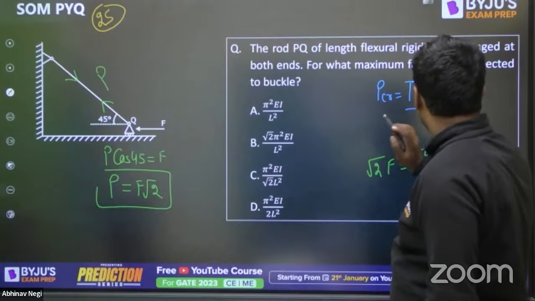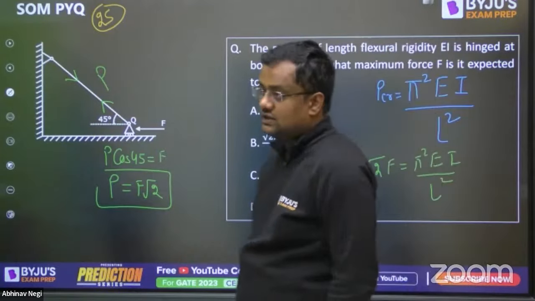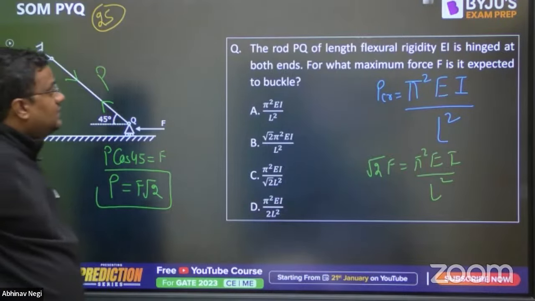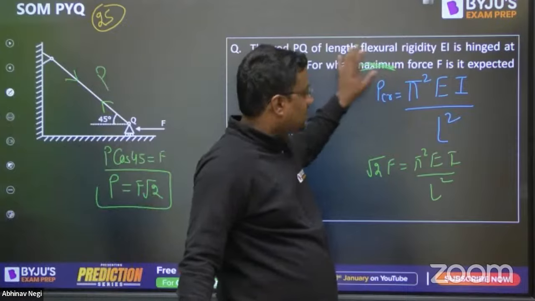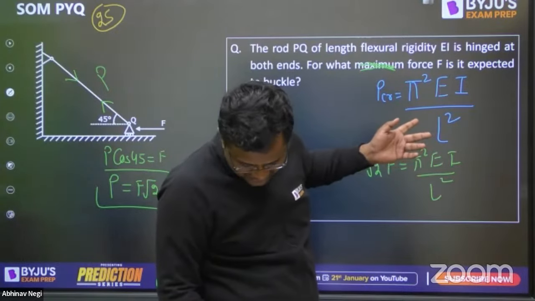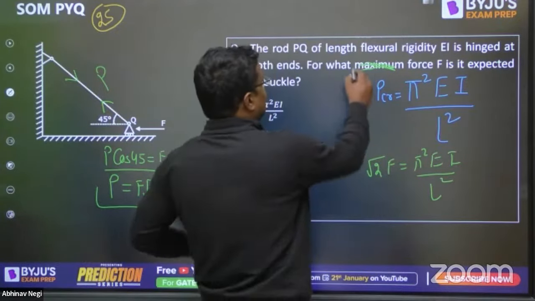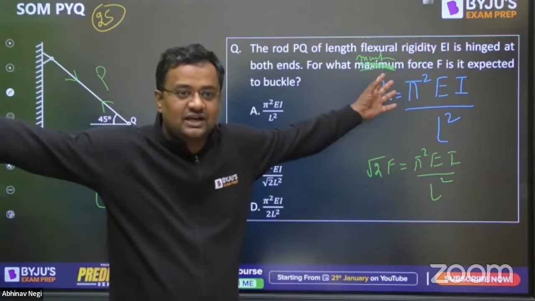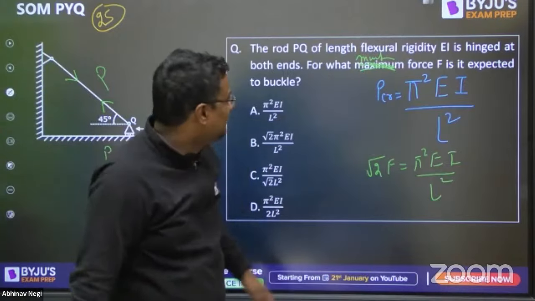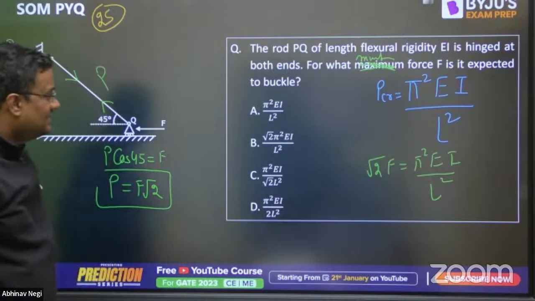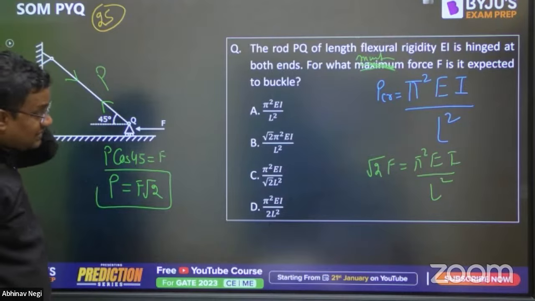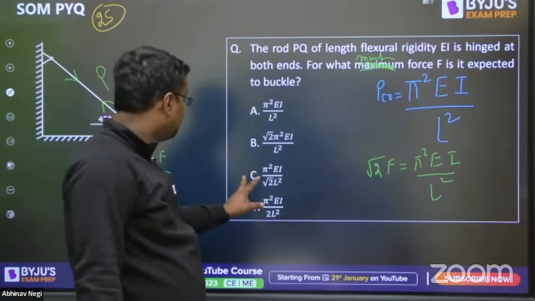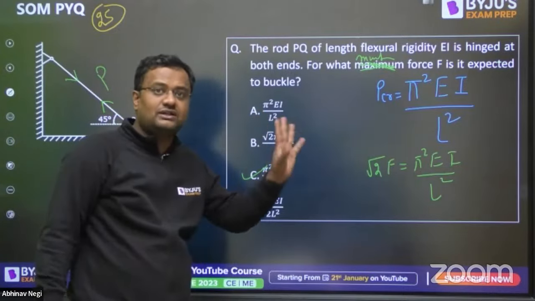What we have to find is the maximum value of force F. If they ask maximum, I would answer infinite, that F fails at infinite, and that is maximum. So here it should be minimum. So F is equal to pi square EI upon root 2 L square. That is option number C. Did you understand this? Have you got this answer, guys?